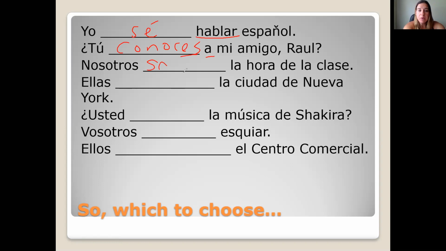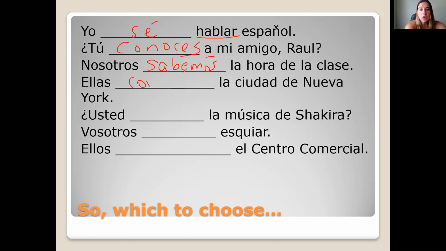Nosotros sabemos la hora de la clase. La hora de la clase is the time of the class. So it's a piece of information, or it's a fact about the class. That's why we would use saber instead of conocer. Conjugated for nosotros, it is sabemos.